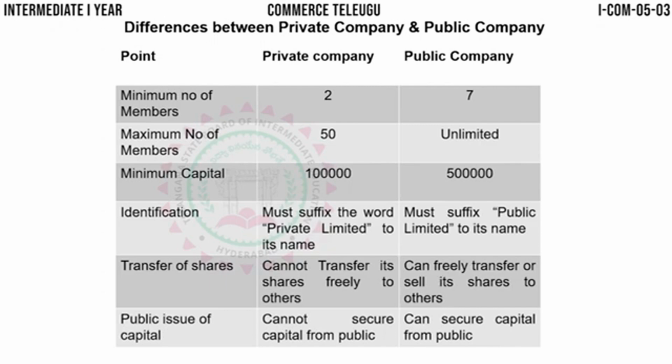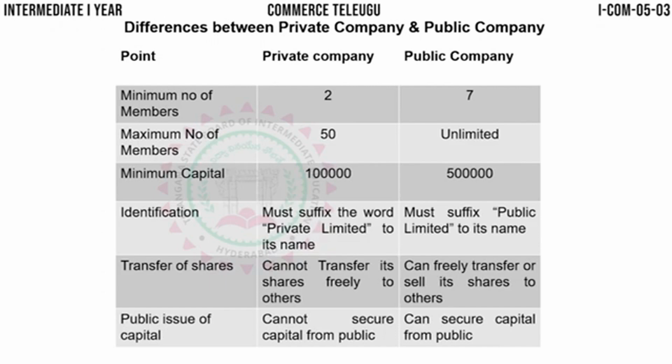Next point is minimum capital. The minimum capital required to start a private company is 1 lakh, and to start a public company, minimum capital required is 5 lakhs. This is the minimum, but to start a public company, in reality you require crores of rupees. But the minimum capital as given by the government or the rules is 5 lakhs for public company and 1 lakh for private company.